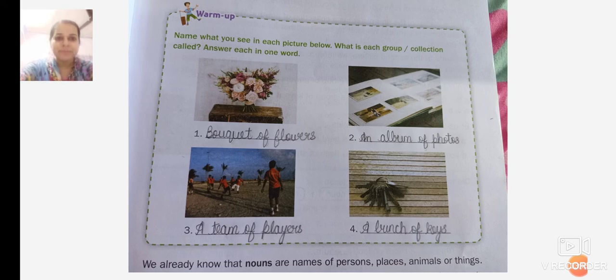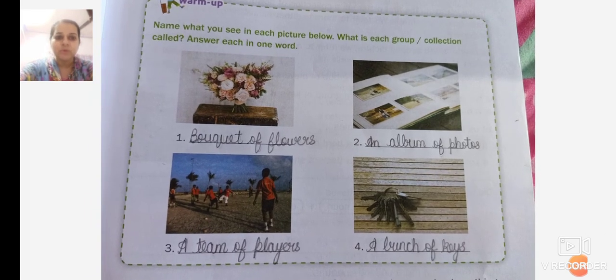So here is the warm up exercise. Name what you see in each picture below. What is each group or collection called? Answer each in one word. Now we can't call one flower, one pink flower, one white flower. We can't keep on calling each flower separately.